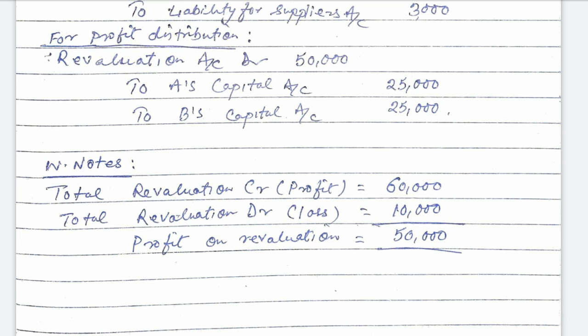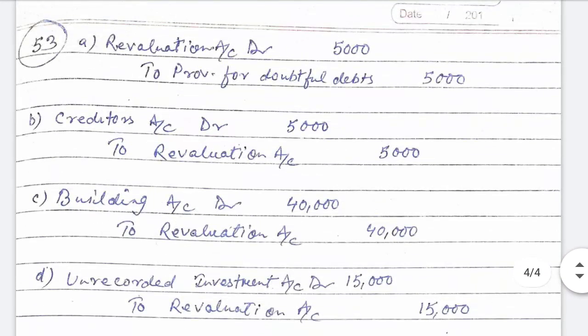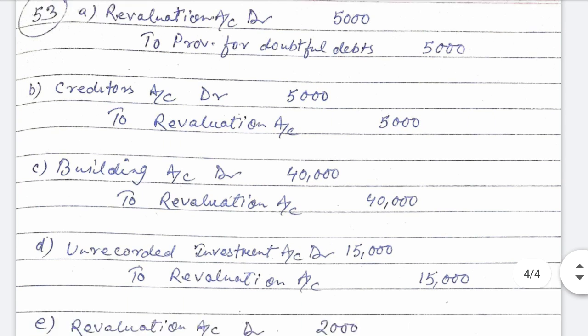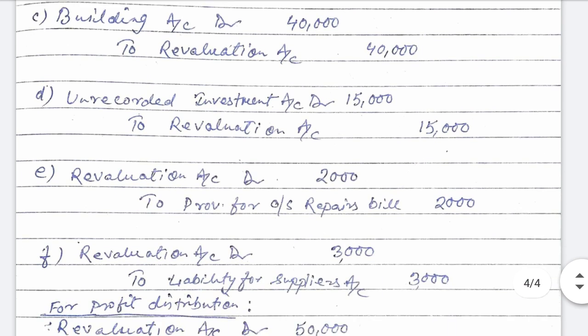Without having a revaluation account also we can calculate the profit or loss. Total of revaluation credit, which is profit, is equal to 60,000. You can see in the journal entries where the revaluation account has been credited: 5,000 in B, then 40,000 in C, 5 plus 40 is 45,000, and 15,000 in D. So 45 and 15 is 60,000.